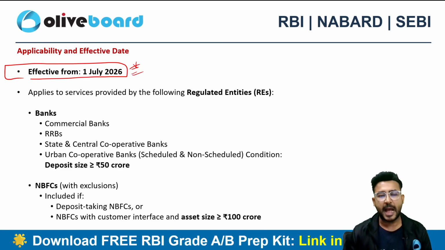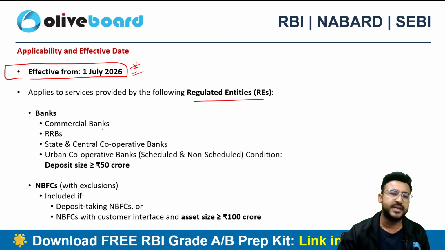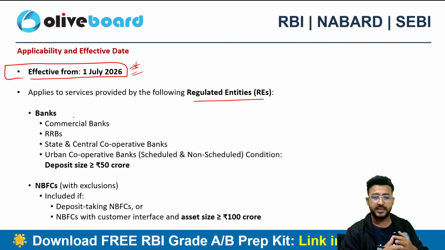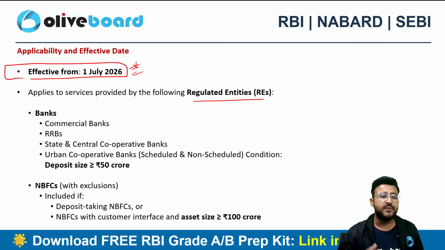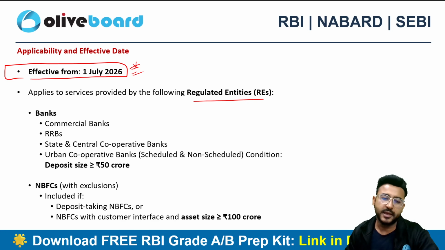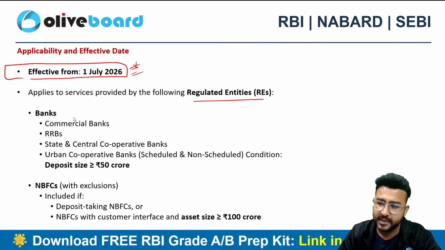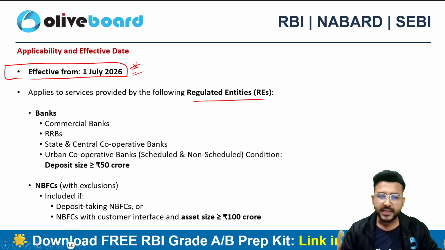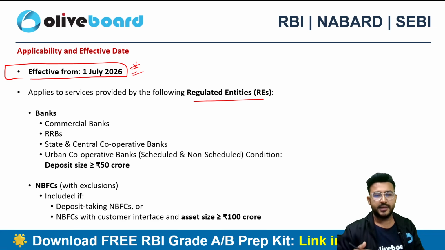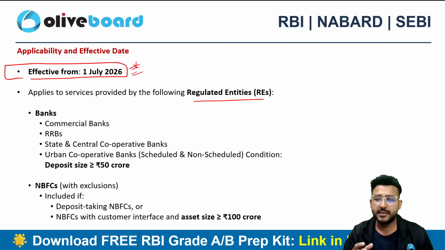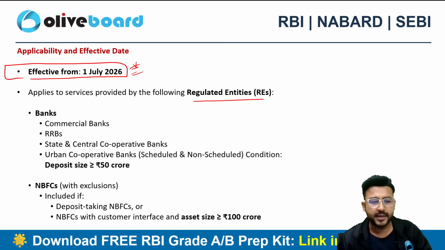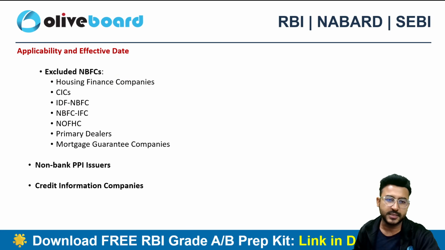And this is going to be applicable on all the regulated entities. Here you can see all the banks are covered, whether commercial bank, regional rural bank, state and central cooperative banks, even urban cooperative banks, whether scheduled or non-scheduled, if they have a deposit size of greater than or equal to 50 crore rupees. Even the NBFCs are included, if it is a deposit-taking NBFC, or an NBFC with customer interface and asset size greater than or equal to 100 crore, then it is also included in this framework.